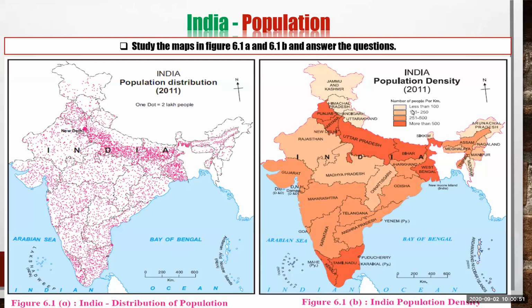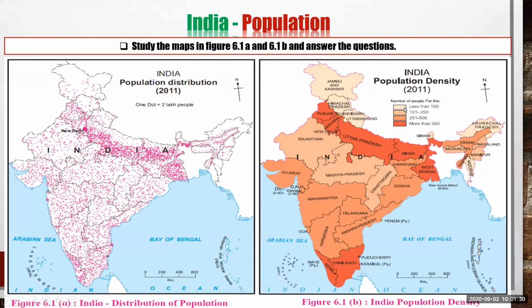Now the second map is the population density, and it is also according to the 2011 census data. And we can see the scale is given here. The number of people per square kilometer, means the color shades are showing the amount of population which is living in per square kilometer area, that is the population density.